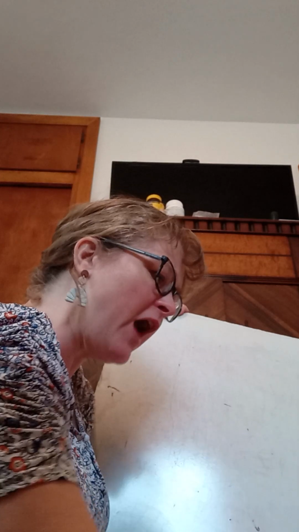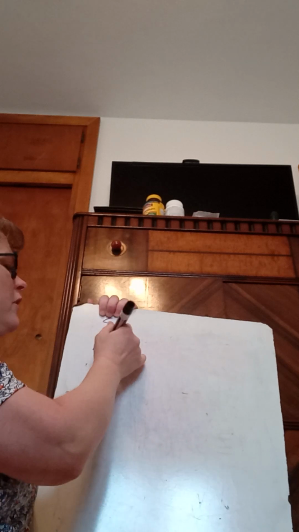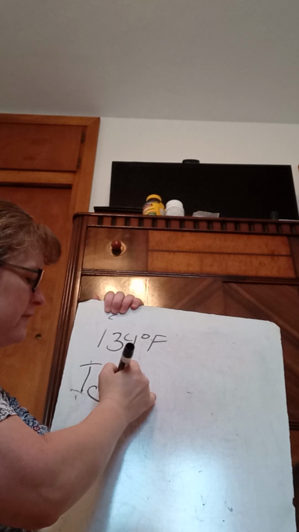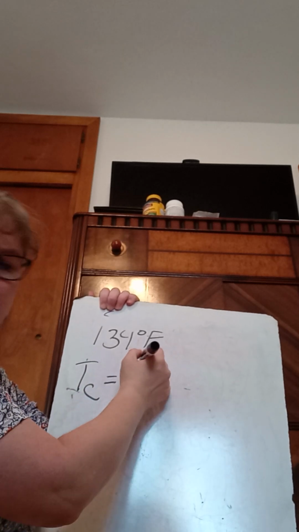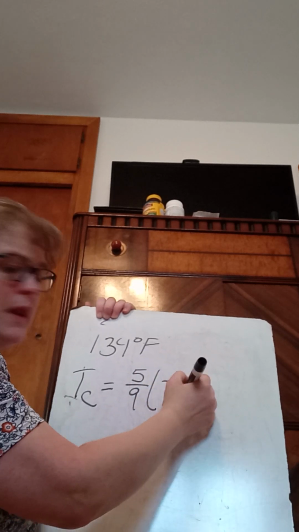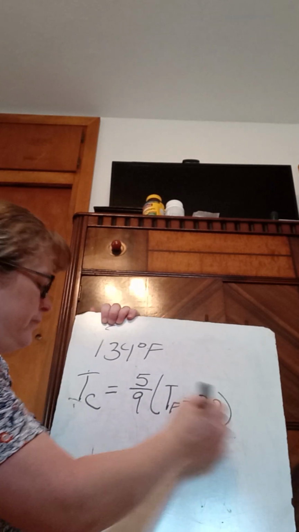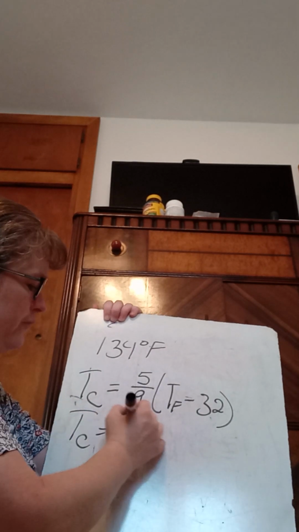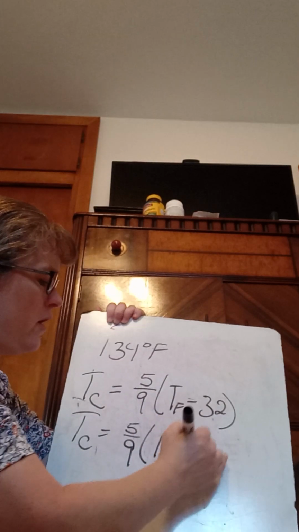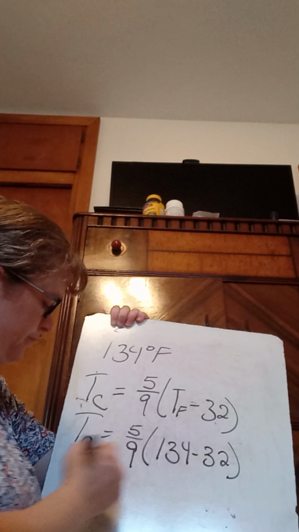It gives you the hottest temperature ever recorded is 134 degrees Fahrenheit. Whew. At Furnace Creek Ranch in Death Valley, California. What is that in degrees Celsius? So we have 134 degrees Fahrenheit. So we're trying to go to temperature Celsius. And we know that that's 5/9 times temperature Fahrenheit minus 32. Temperature Celsius equals 5/9 times the temperature Fahrenheit, 134 minus 32.